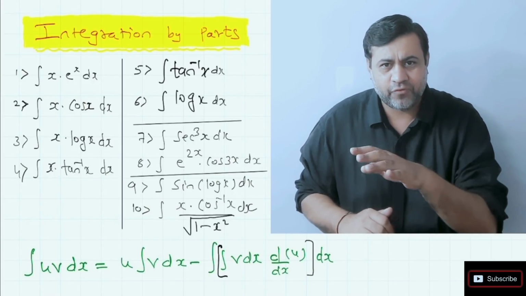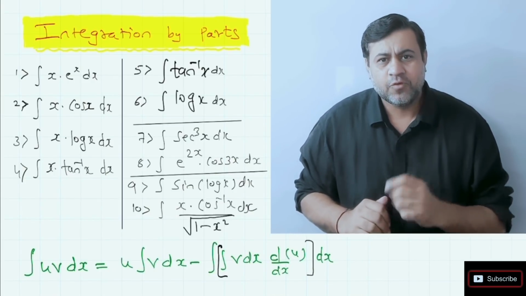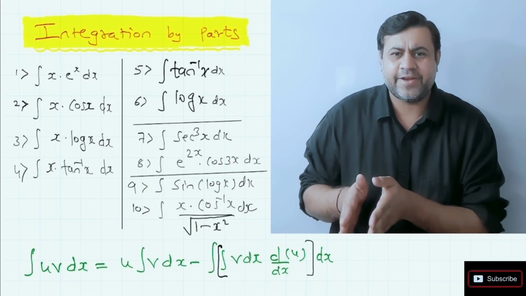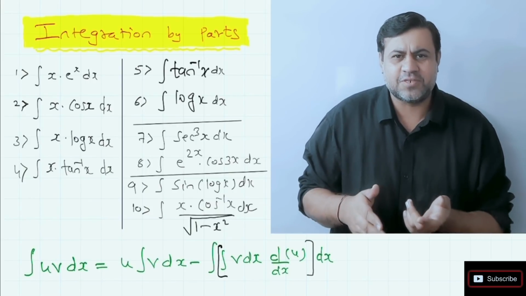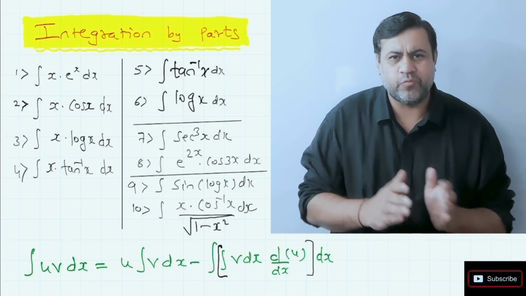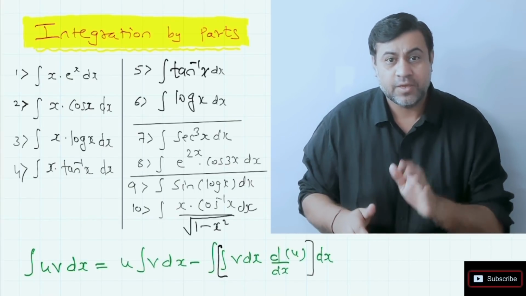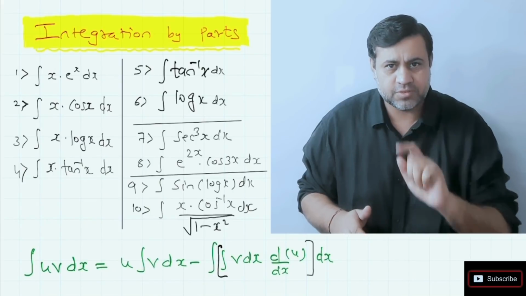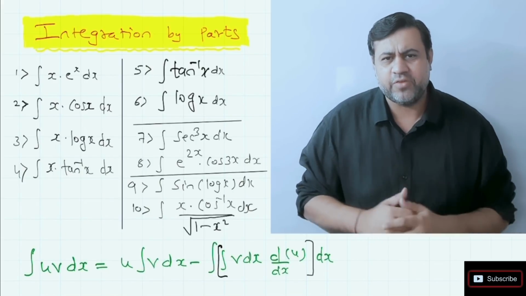In the first part I have taken 4 questions where we just apply this formula. The first question, as you observe, is x into e power x. We just apply the formula. One we take as u, one we take as v. Which one is u and which one is v, in some time. But we just apply the formula.